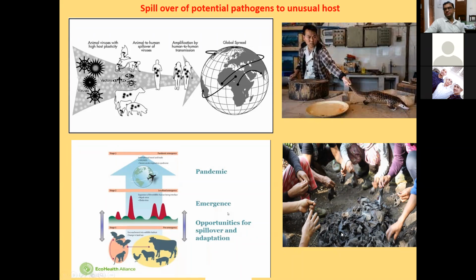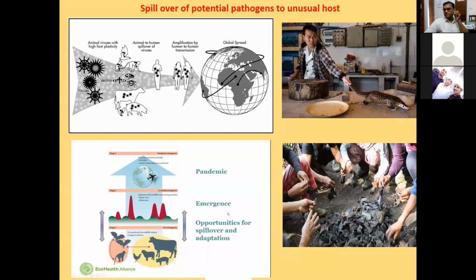See here, the people are involved in the trading of bats. So the pathogen which is residing in the bats may jump to the human beings, and it may be fatal for human beings. So these types of practices usually lead to the emergence of new pathogens from wild animals.